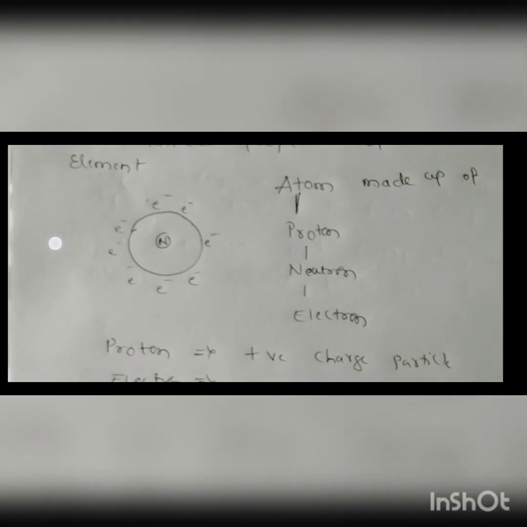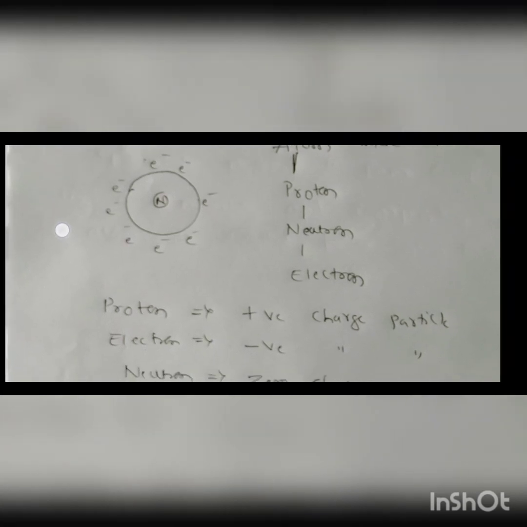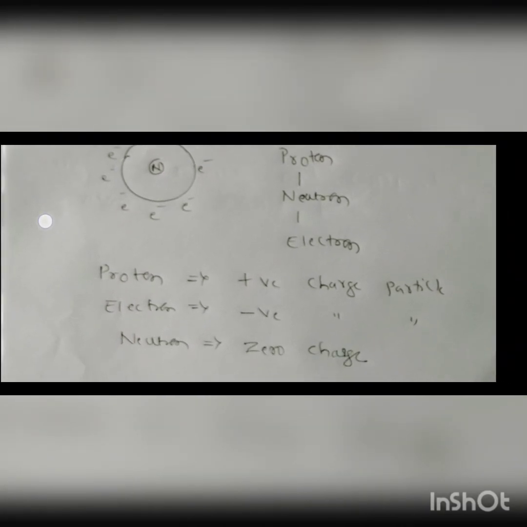Protons and electrons are the charged particles. Sometimes they will ask which type of charge a proton consists of. You can answer that protons are positively charged particles and electrons are negatively charged particles. But neutrons always have zero charge. They are neutral. Neutron, n is neutral. There is no charge for the neutron, but they have mass. Proton, electron and neutron all have mass, but in the case of charge, proton and electron have the charges, but neutron is neutral.